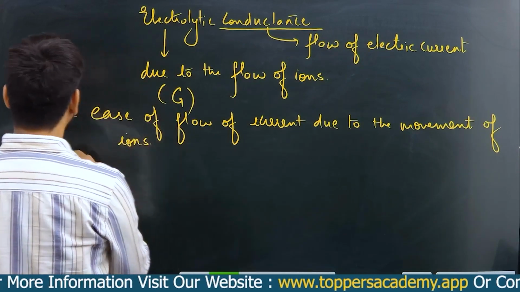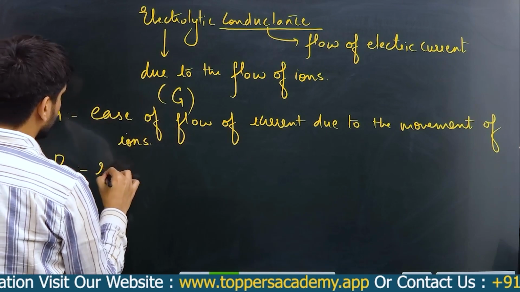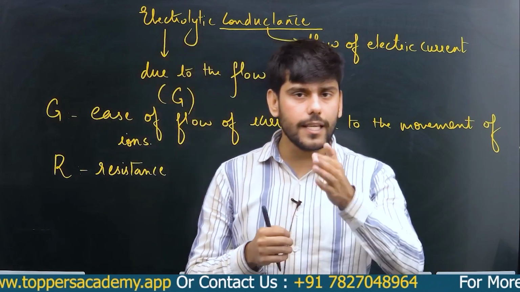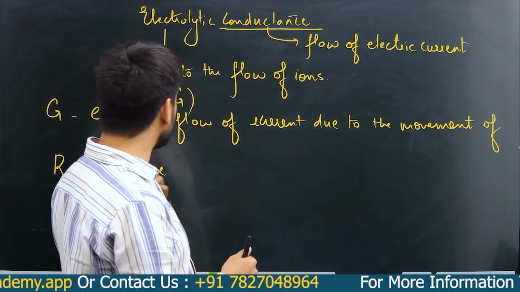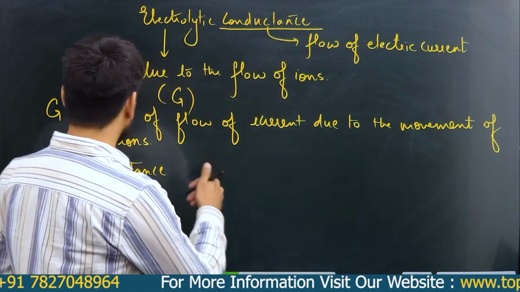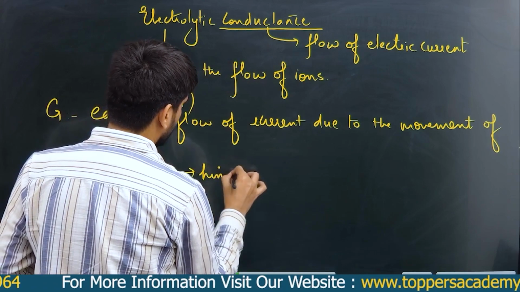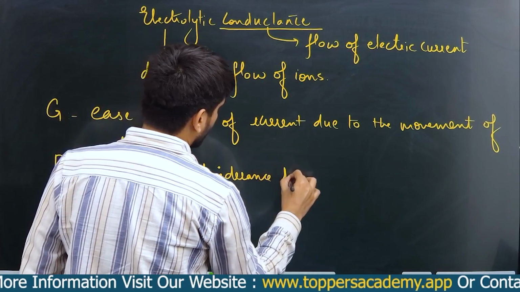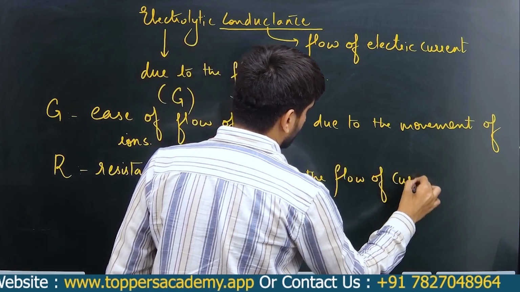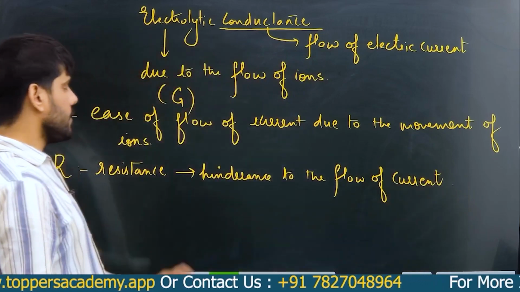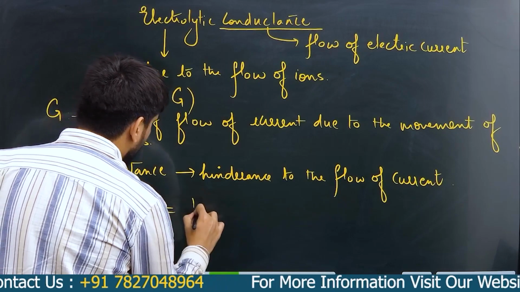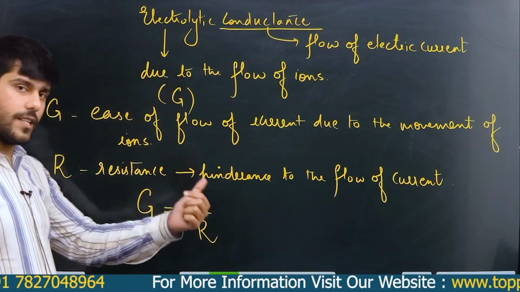And there is one term which is resistance. Electrolytic conductance is the ease of flow of electric current, whereas resistance is the hindrance or obstruction to the flow of current. So can I say that G is equal to 1 by R? Yes, G is the inverse of R.